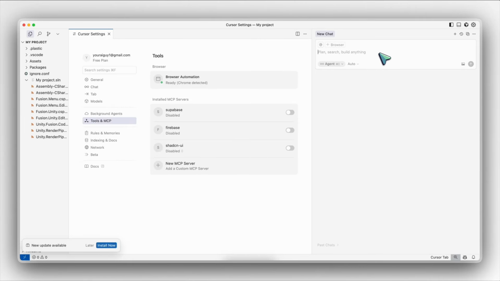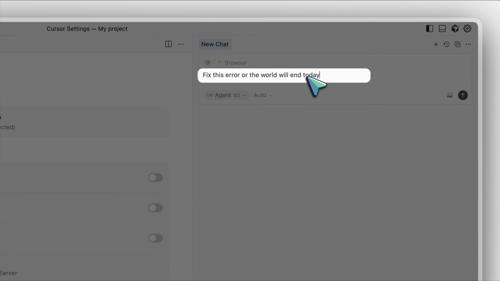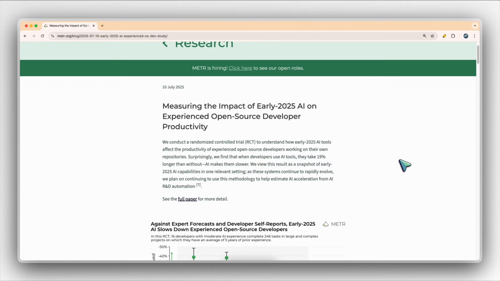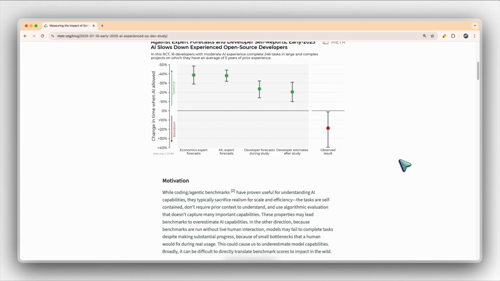If you've ever written a ridiculous prompt like this, then your keyboard deserves better. But here's the twist. Using AI doesn't actually make you faster. It's slowing you down. Recent METR study found something wild.